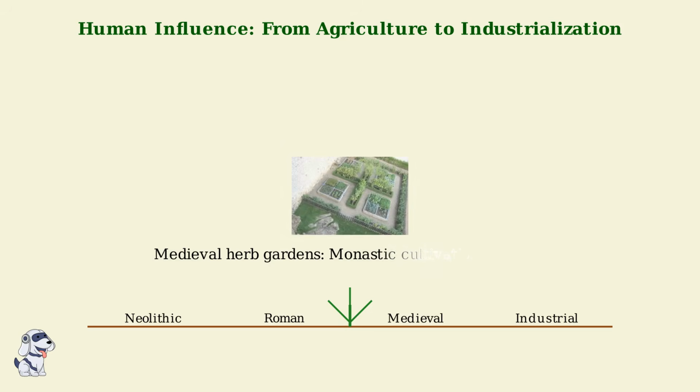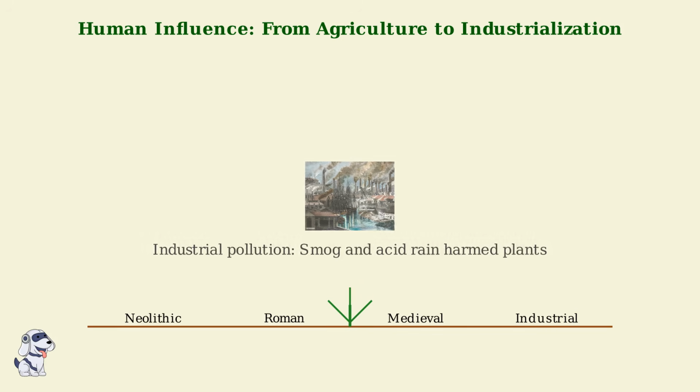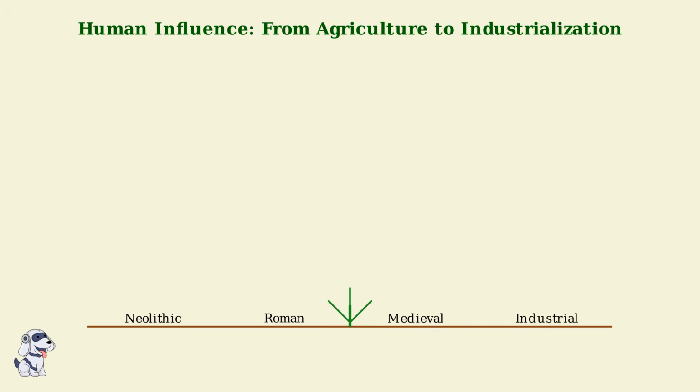The medieval period saw the rise of monastic herb gardens where monks cultivated medicinal and culinary plants. These gardens preserved knowledge of plant uses and introduced new species to local ecosystems. Industrialization in the 18th and 19th centuries brought pollution from factories and mines. Acid rain and smog caused declines in plant life, including the death of lichens on trees and buildings.